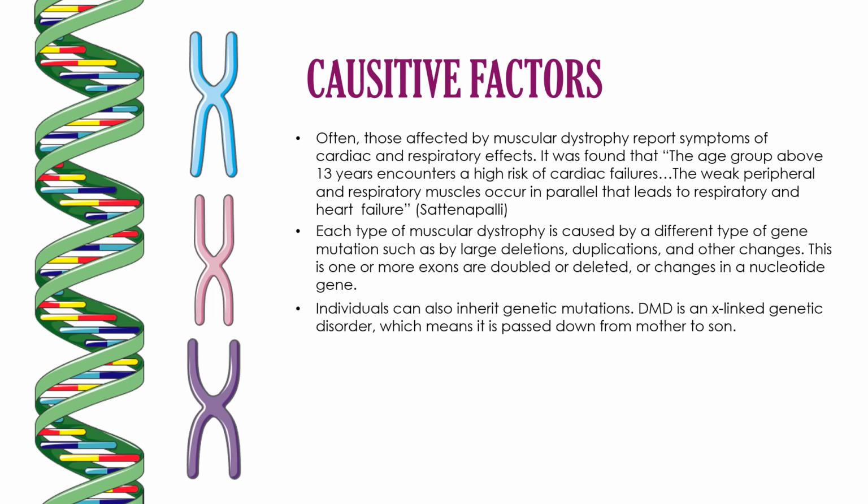Each type of muscular dystrophy is caused by a different type of gene mutation, such as large deletions, duplications, and other changes. This is when one or more exons are doubled or deleted or changed in a nucleotide gene. Individuals can also inherit genetic mutations. DMD is an X-linked disorder, which means it is passed down from mother to son.